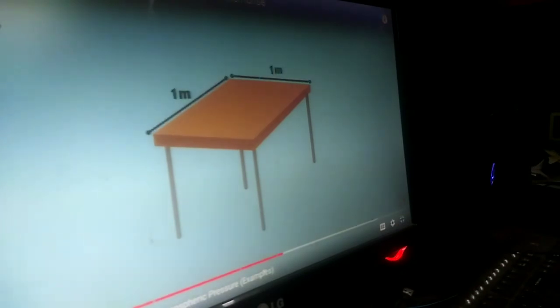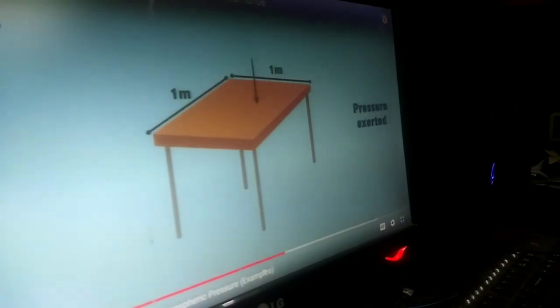Just like water, air is also being pulled down by the Earth's gravitational force. This force applies pressure on the air in the downward direction. The pressure exerted by air is called air pressure or atmospheric pressure. Take a table with the upper surface of 1 by 1 meter.